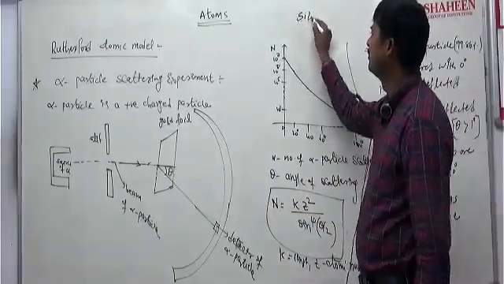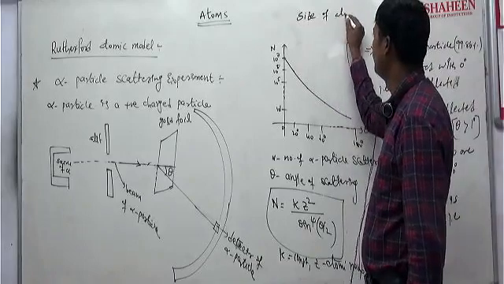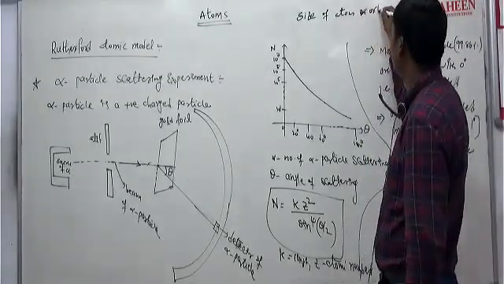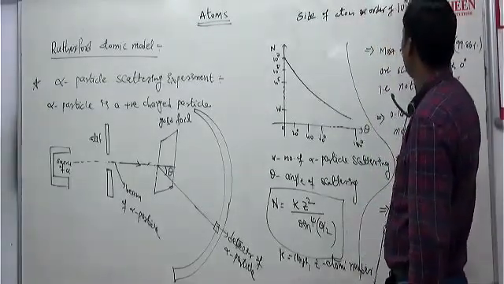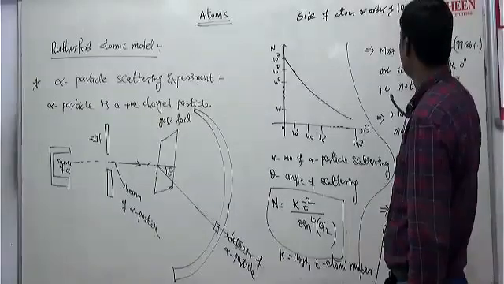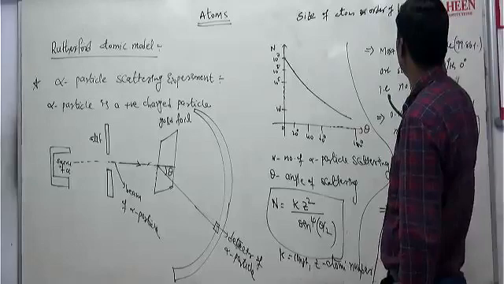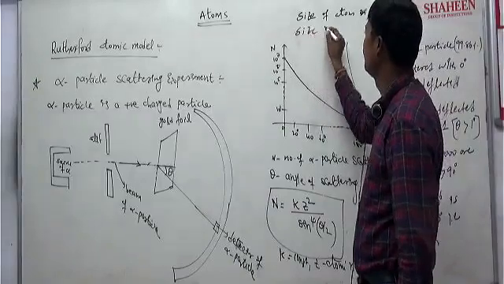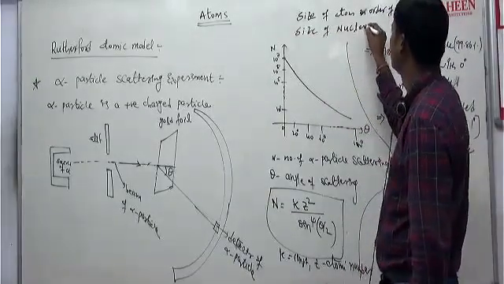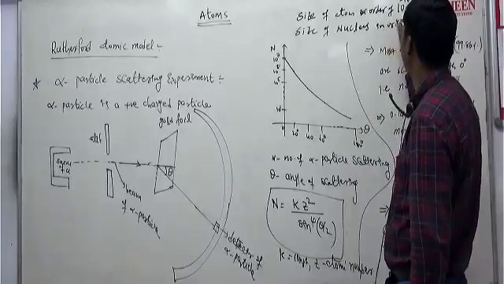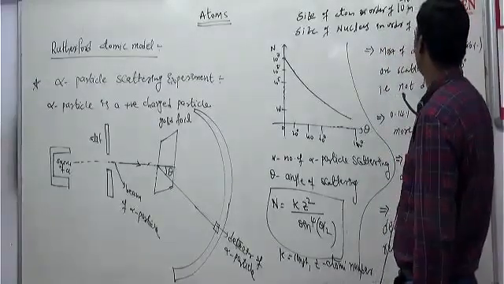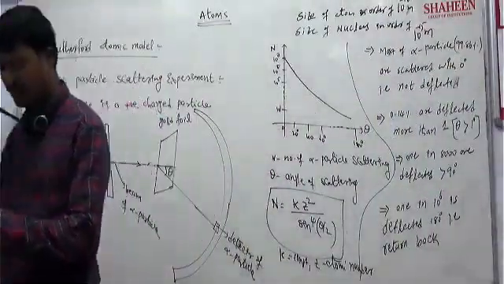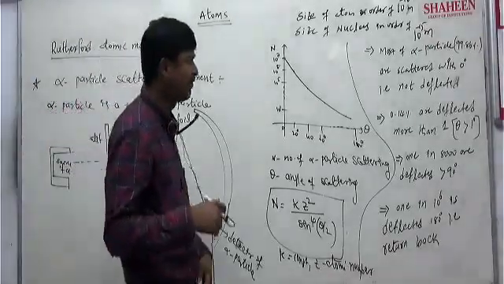The size of the atom is in the order of angstrom, or 10 to the power of minus 10 meter, and the size of the nucleus is in the order of 10 to the power minus 15 meter.